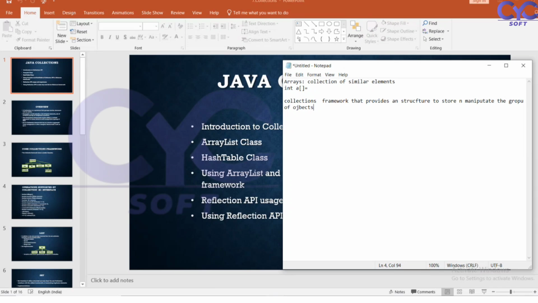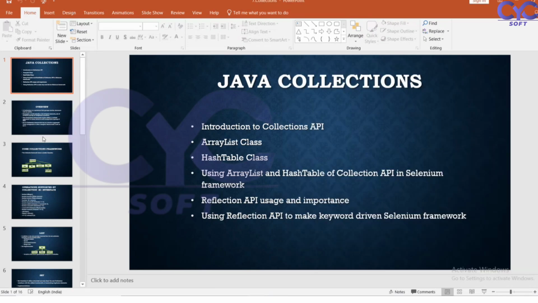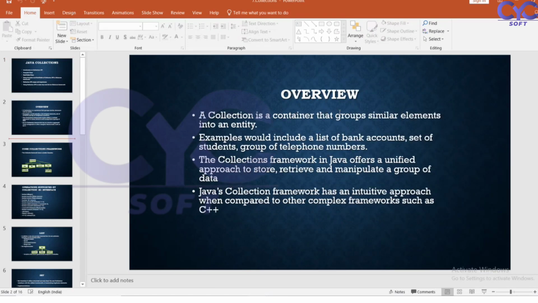We can achieve all these operations, such as searching the data. Suppose in arrays we have to find the element in the third position. Here we have different types of collections. A collection is a container, a group of an entity.